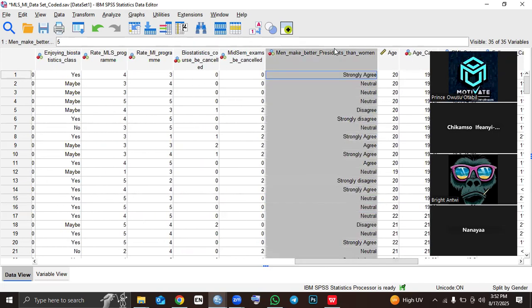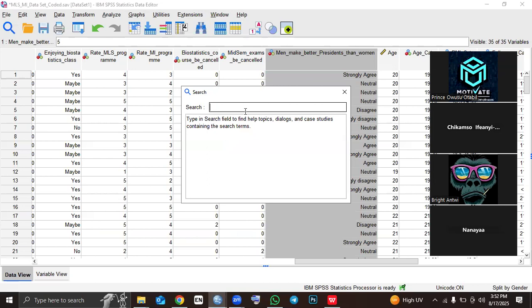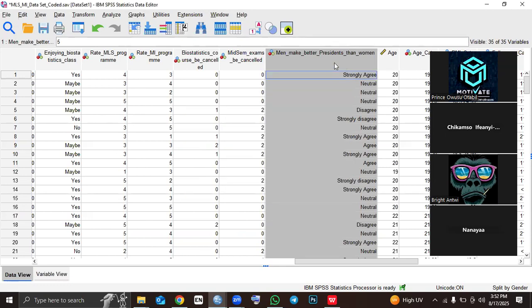Good. So this is it. You have to look for it: men make better presidents than women. Here is a trick to determine the variable. You can use the find option. When you click on find on the search, you just type in what you are looking for, men make better presidents than women. Then you click OK. It will automatically send you to where that variable is.